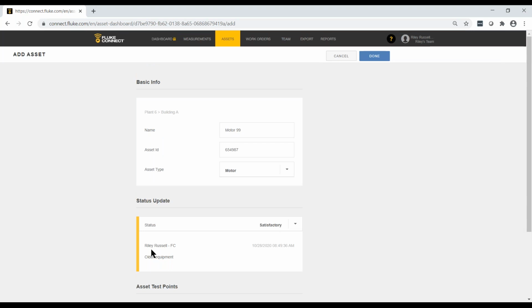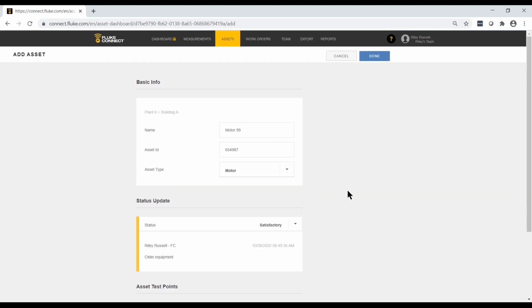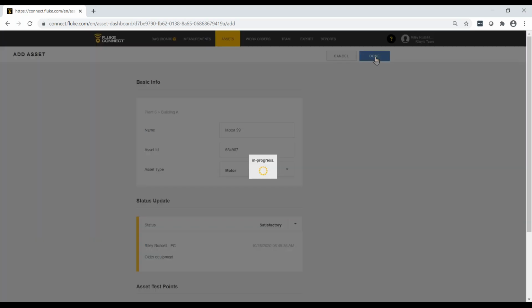It automatically date and time stamps when I did this. So this is today's date and time, and it shows the username of the person that changed the status. So if you've got a team of people, you can check to see who was the one that made the change, and you can look at the explanation for why that change was made. So I'm still in the add asset mode. This information has not yet been saved, so I'm done entering my information. So I simply click the blue done button.